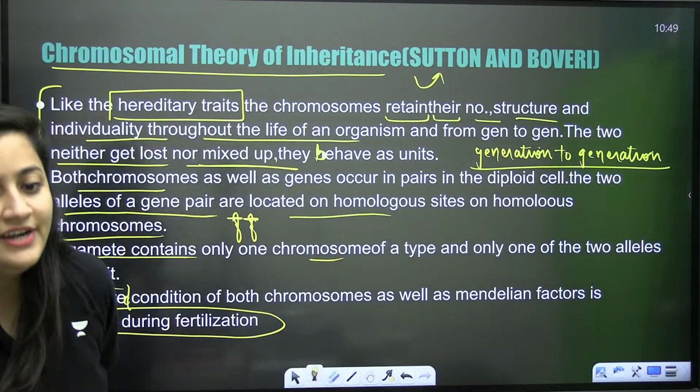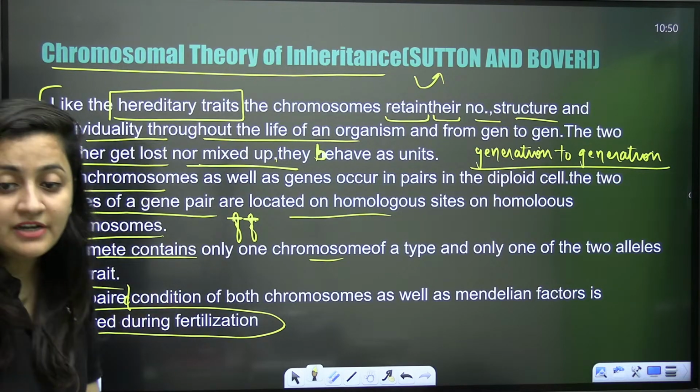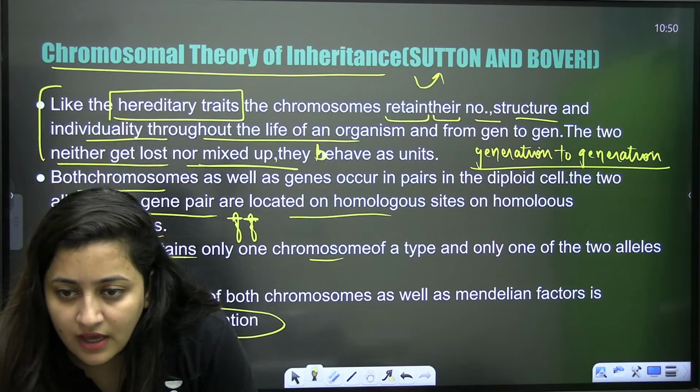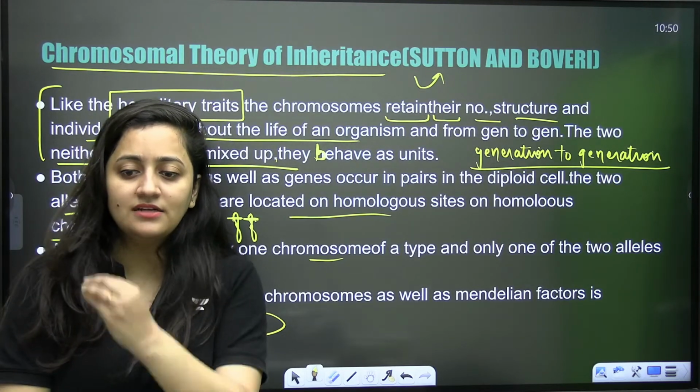Exactly. Father of experimental genetics, T.H. Morgan, Thomas Hunt Morgan.